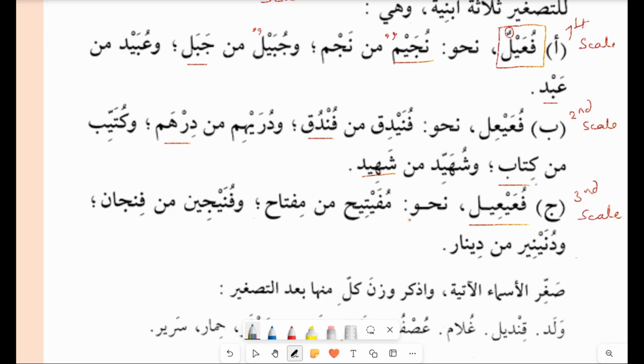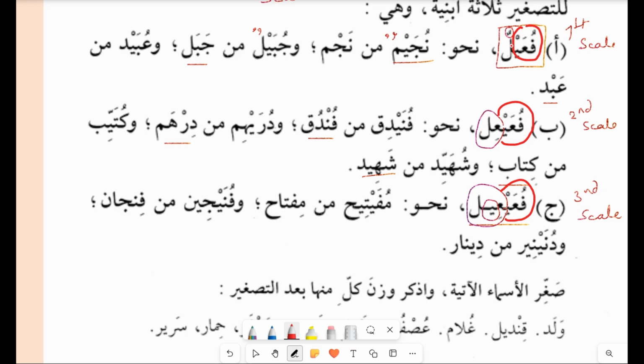Now we will do the third, fu'ayil. So another letter added here is the ya after the ain. If you can see, in the second scale there is ain, kasra, and lam. But in the third scale you will see addition of the ya. So the first three letters are the same: fa, ain, and ya with the sukoon.